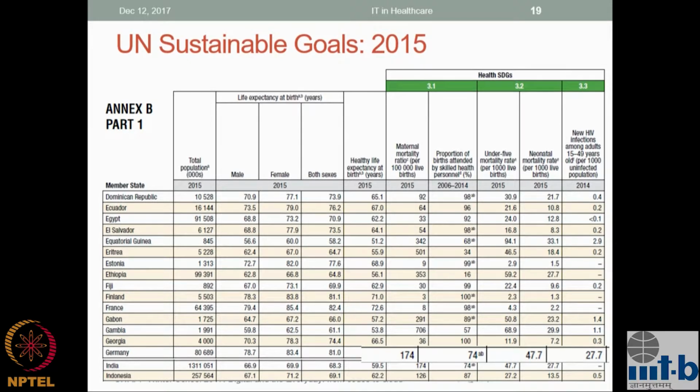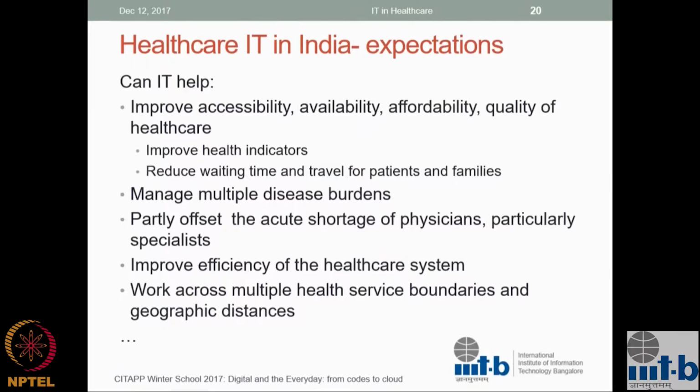So if you take this as a macro problem, these are just 2 indicators, there are many more such indicators. So there is an expectation that IT can help. Okay? Both the government and lots of other players are betting on it, spending a lot of time and money on this. And it is expected that with the proper use of IT, we can improve on many of these things, which will all contribute to the health indicators. Most fundamentally, the problem that we struggle with is access to healthcare, availability, affordability of healthcare, and quality healthcare. This has to do with numbers.